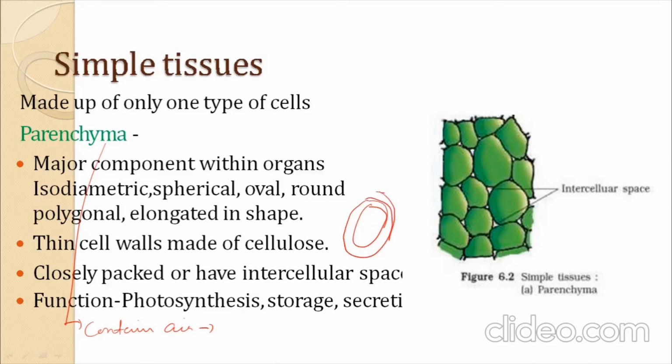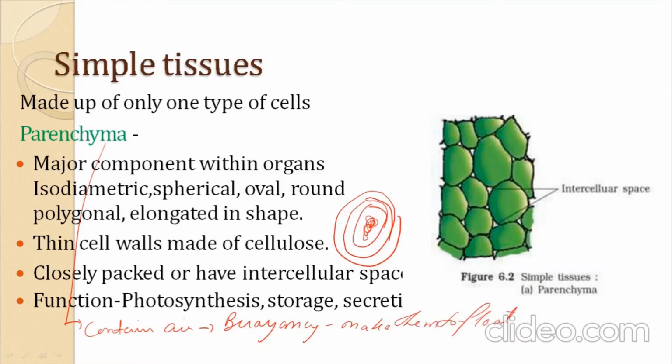In between them, only gases fill the space. These gases give the plant buoyancy, which means they make it float. This type is known as aerenchyma.